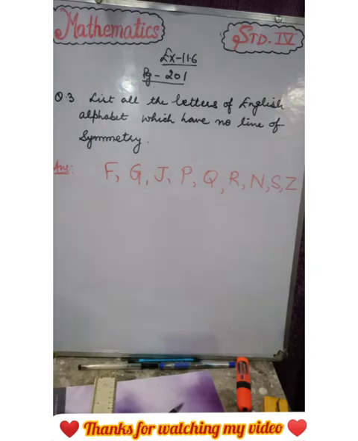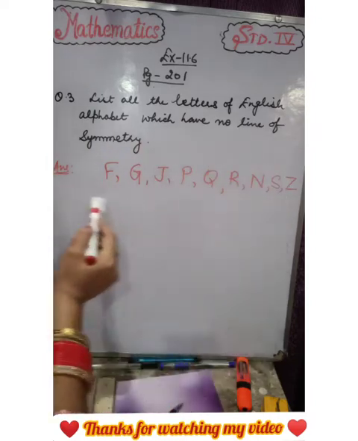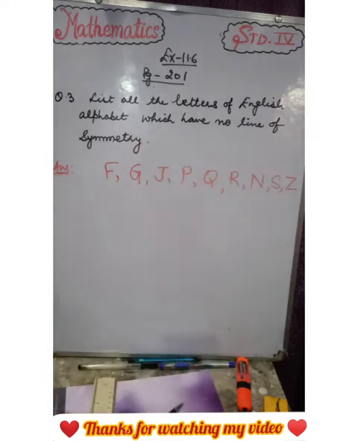So in English alphabet, which are the letters? These are the letters which have no line of symmetry. Except these letters, all letters of English alphabets have line of symmetry. किसी में 1 है, किसी में 2 है. Okay.